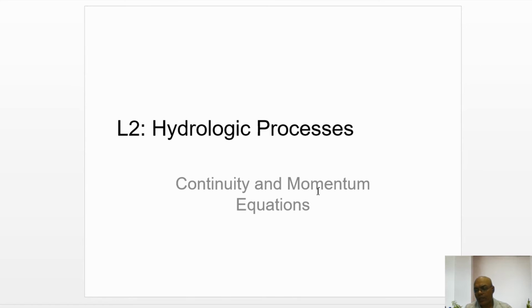But in classical mechanics, a fixed mass is moving. When we apply the momentum equation, we apply it to a fixed mass of solid or item, which is called a system.